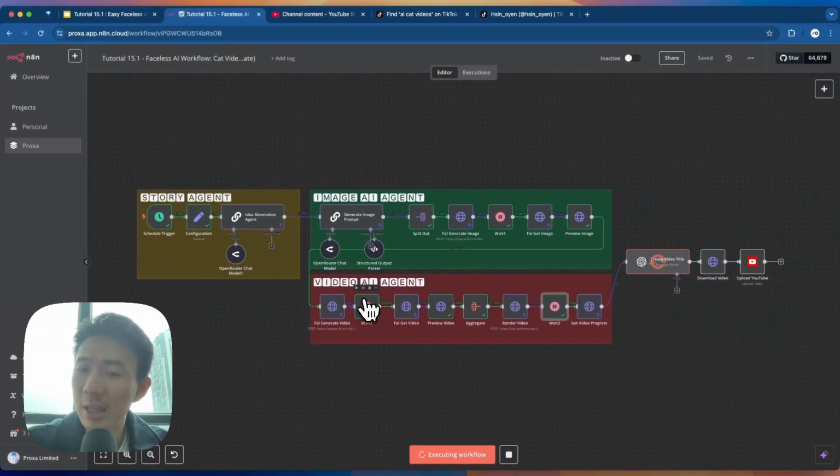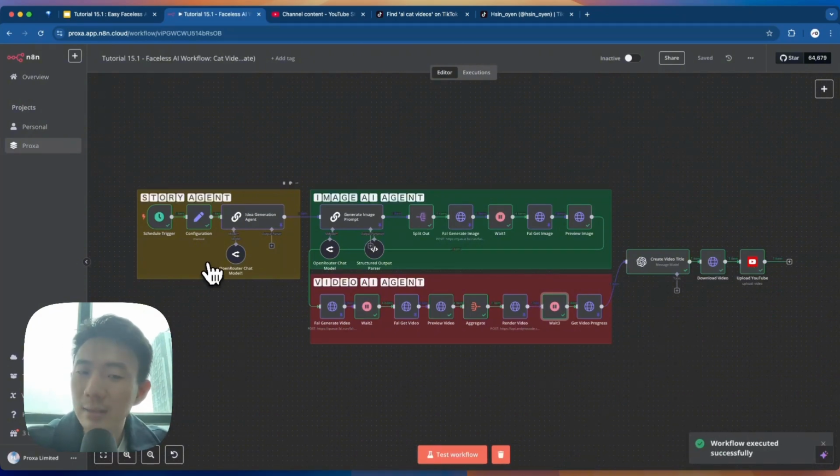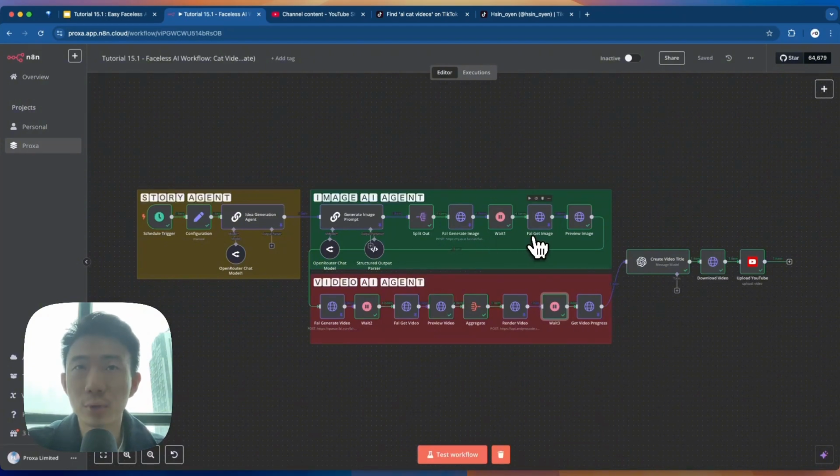How it works is the AI will come up with the story itself with this story AI agent. For example, this story agent has come up with the story of a fat cat getting back up from a sad breakup. It then creates detailed prompts, which are fed to the image and video AI agent to generate images and videos. So let's take a look at the images first.